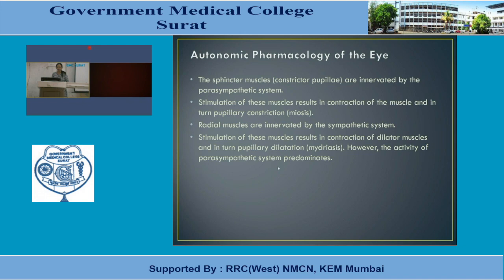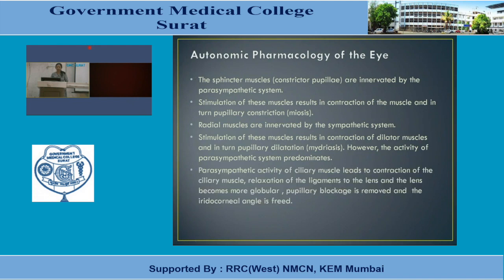Your parasympathetic system predominates. So, if we discuss the agents acting on autonomic ganglia, non-selective action on sympathetic ganglia as well as parasympathetic ganglia, at that time the predominant action on the eye will be of the parasympathetic system.